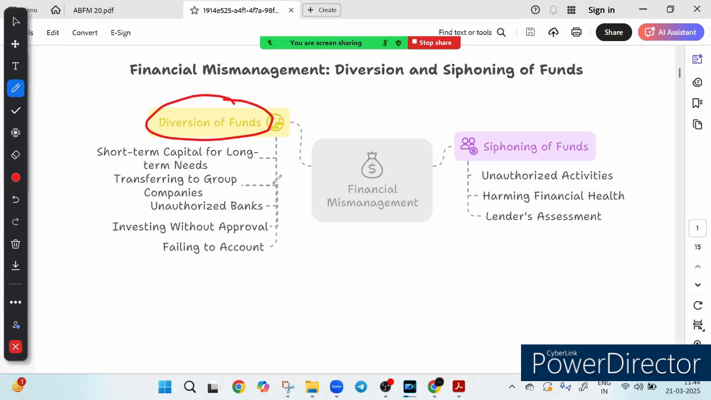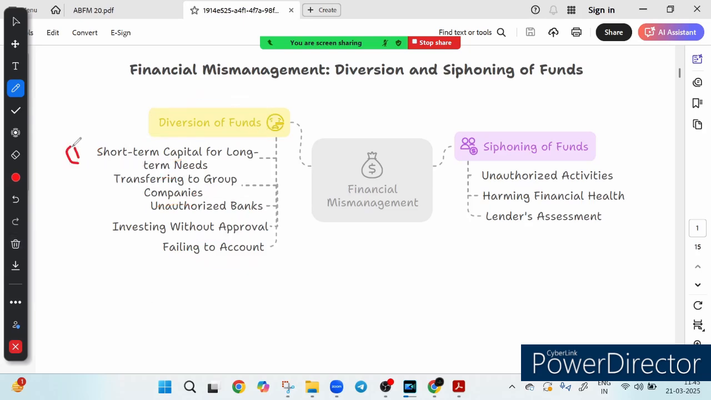How? For example, you are using short-term fund for long-term need, or you are transferring money to a group company, or you are sending fund to an unauthorized bank, or you are making investment without approval, and finally, worst of all, failing to account for the money. These are the different ways of diversion of fund. A question may be asked, which of the following represents the diversion of fund? You must know that these are examples of diversion of fund.